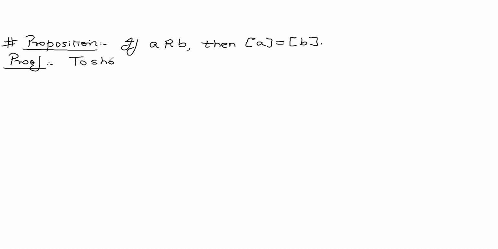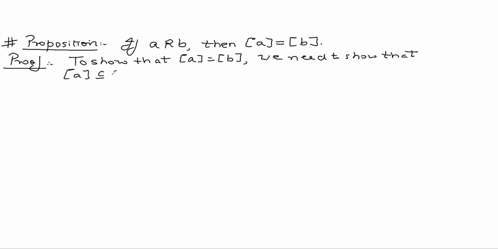To show that the equivalence class of A is equal to the equivalence class of B, we need to show that the equivalence class of A is a subset of the equivalence class of B, and the equivalence class of B is a subset of the equivalence class of A. Guys, if you show both of these, what will it mean? It will mean that the two have the same equivalence class. Okay, so let's show this now.